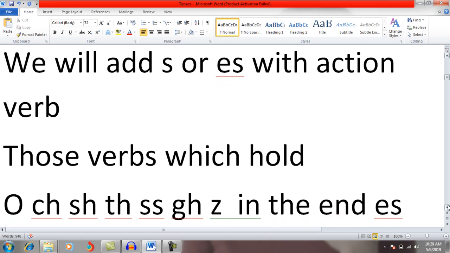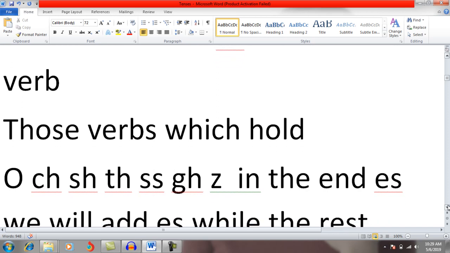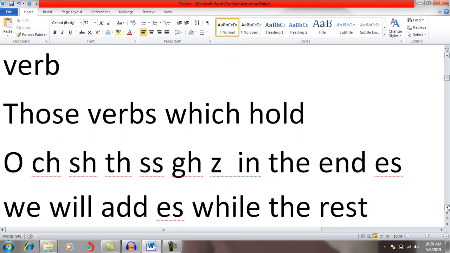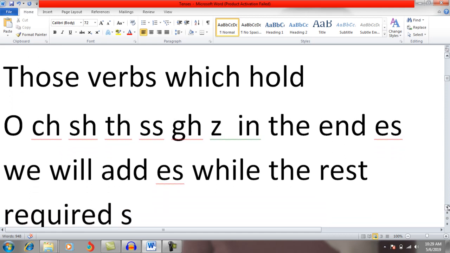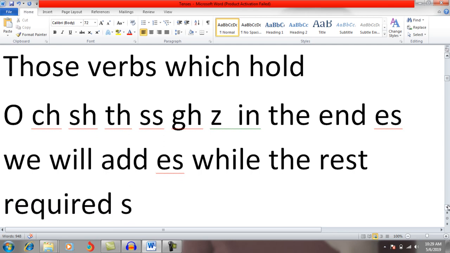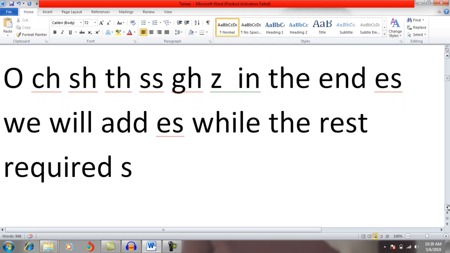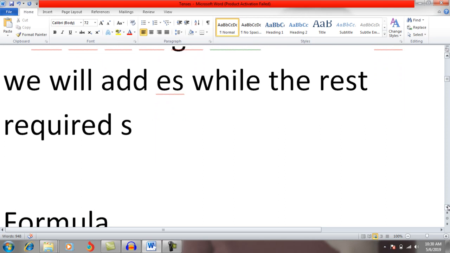Those words which end in o, ch, sh, th, ss, gh or z, you will have to add es with a third person pronoun. The rest, those words which do not end in o, ch, sh, th, ss, gh, z, we will only add s.